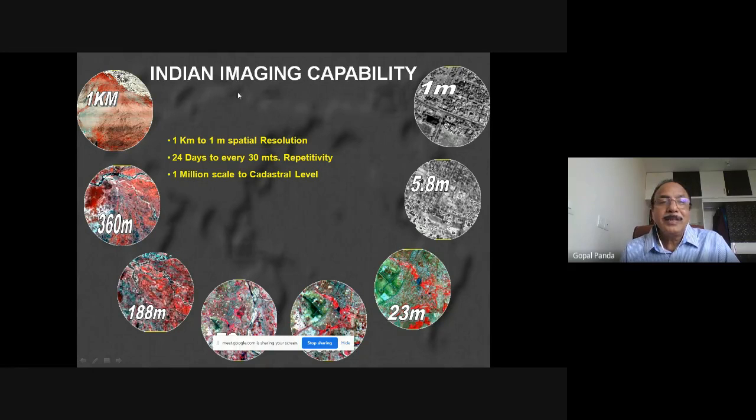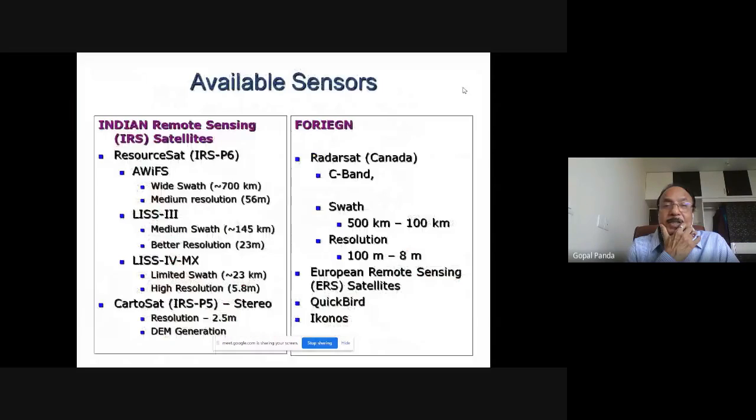that particular object. Whereas here, any object which is 1 kilometer or more can just be detected. For any dimension less than 1 kilometer, you cannot exactly identify what the object is. So this is the basic difference between spatial resolutions. Accordingly, you have to know what sort of spatial resolution data you are using.